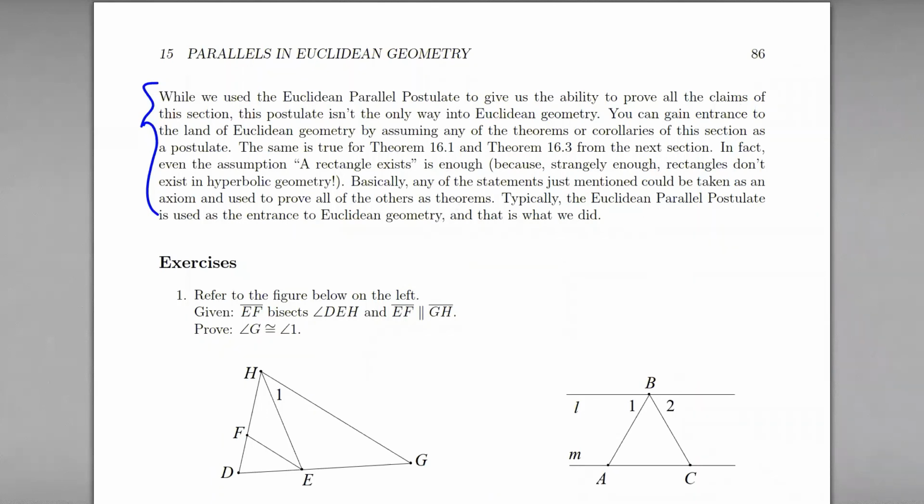One of them that they mention here is by saying rectangles exist, because we would find out that rectangles don't exist in other geometries. Another way that we can get there is, if you assume that the sum of the angles of a triangle is 180 degrees, that would also land you in Euclidean geometry, because that's not necessarily true elsewhere.